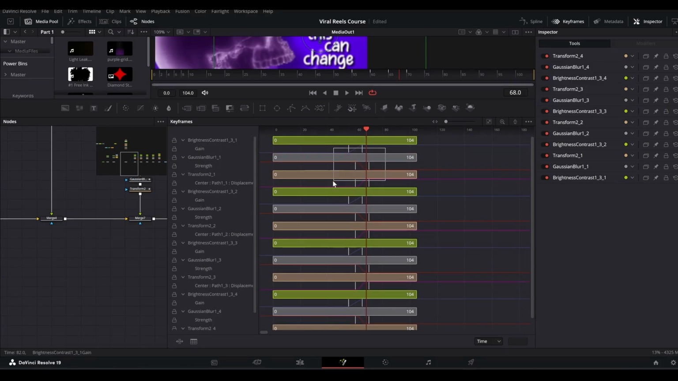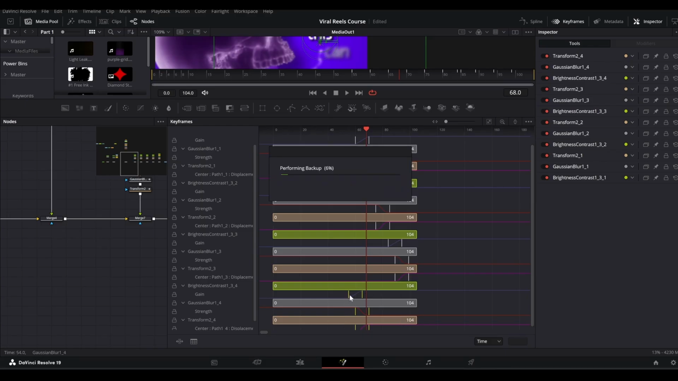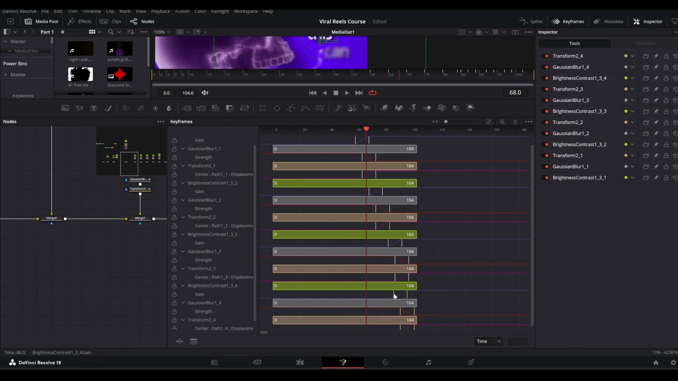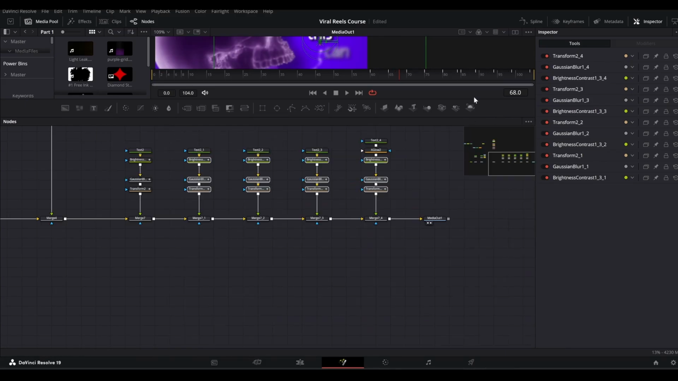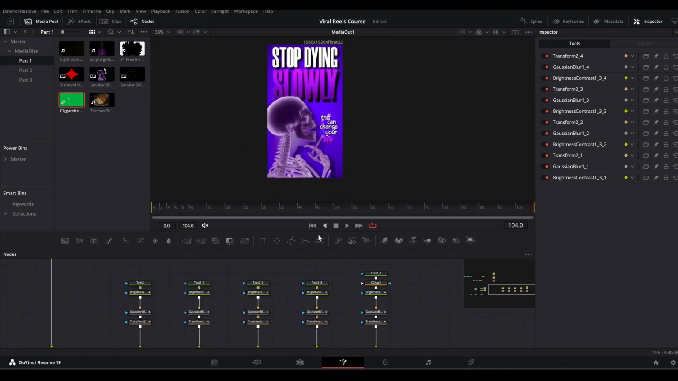And now for the first three, I will drag them a little ahead, then the next three, drag them even more, and then the next three, drag them here, and for the last three, drag them to the end like so. And now let's see what we have so far. So now you have this delay between all of them. All right. And now we're gonna make a few adjustments.